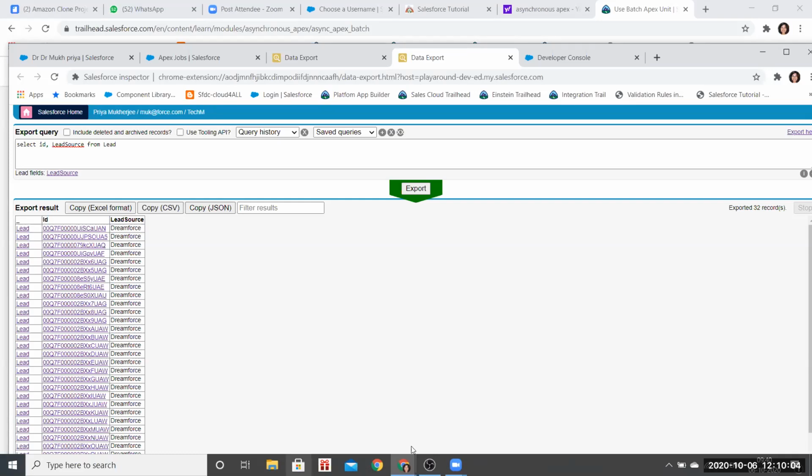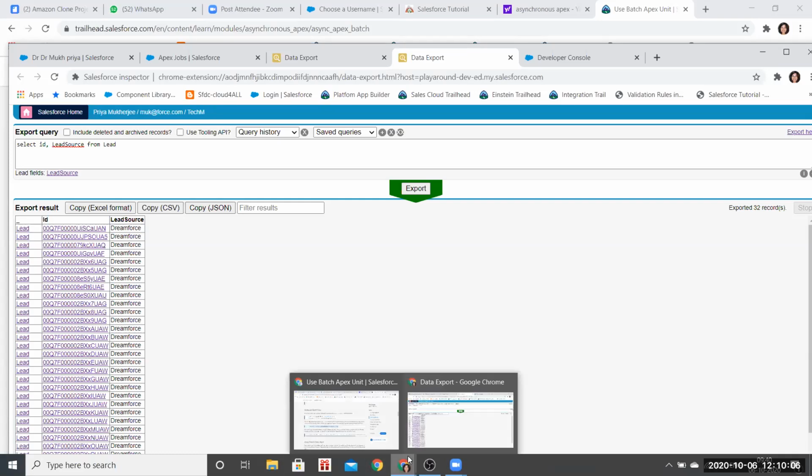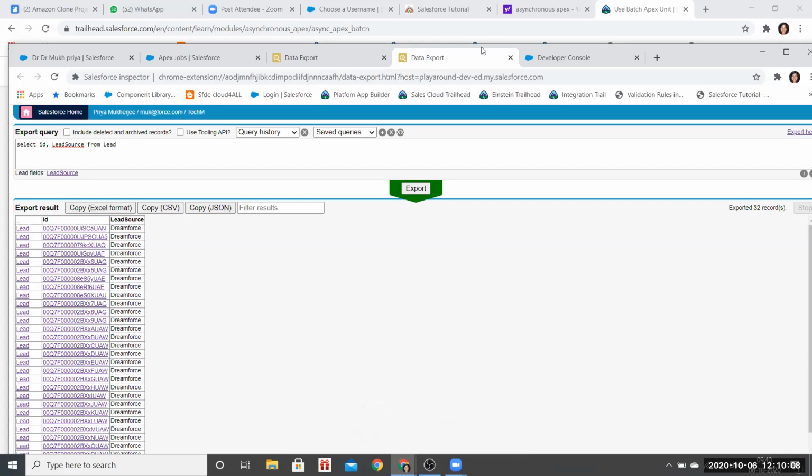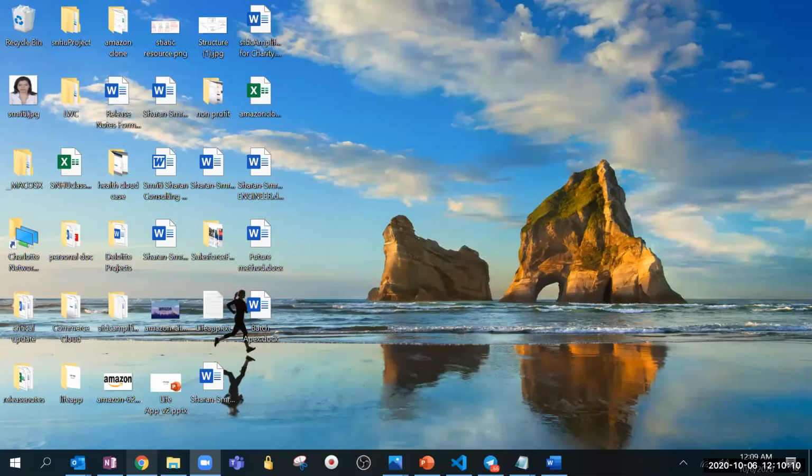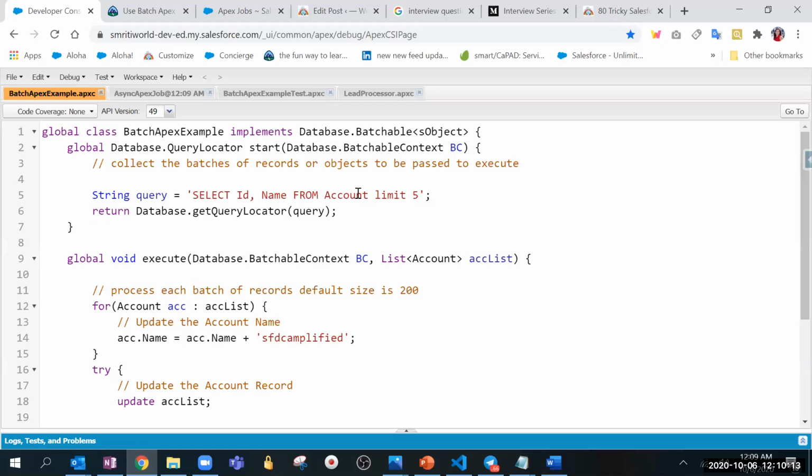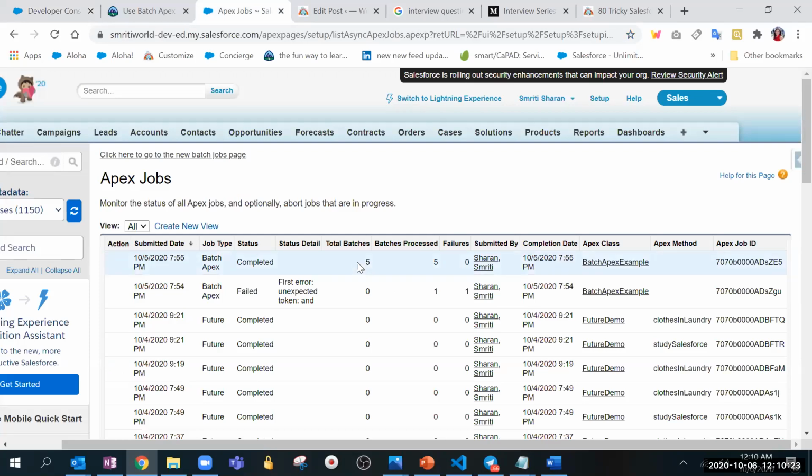Can I share screen for a minute? Yeah, sure. What I think, maybe I'm wrong, is that if we put it like this, it is working perfectly, when we put it in the string query and then pass it. Because when I ran it and went to the Apex job, a total of 5 were running. If I go to my leads, there are many more than 32, but it is just doing it for 5. Let me just check.